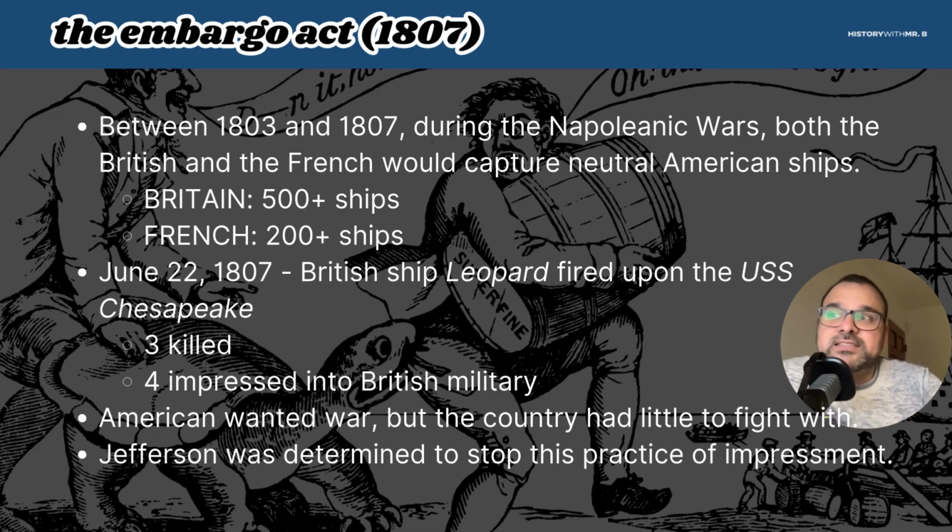So, because of this, Americans wanted war, but if we remember, the United States has very little to fight with because Jefferson, since he's been in office since 1801, has been reducing the size of the military, has been reducing the size of the Navy. So there's not a lot of force to fight with, but the country wants war. So Jefferson has to find a way to stop this practice. How do I end this without having to get into war?